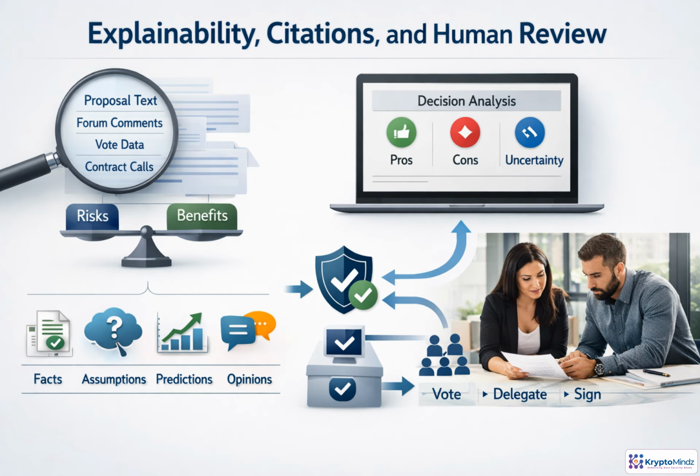When an agent influences governance, its reasoning needs to be inspectable. A recommendation should point back to the proposal text, forum discussion, vote data, contract calls, and treasury records it used. It should explain risks, benefits, and uncertainty in plain language while separating facts from assumptions, predictions, and opinions. For irreversible actions, add a human checkpoint. Voting, delegating, or signing should require approval unless the user has explicitly configured automation.